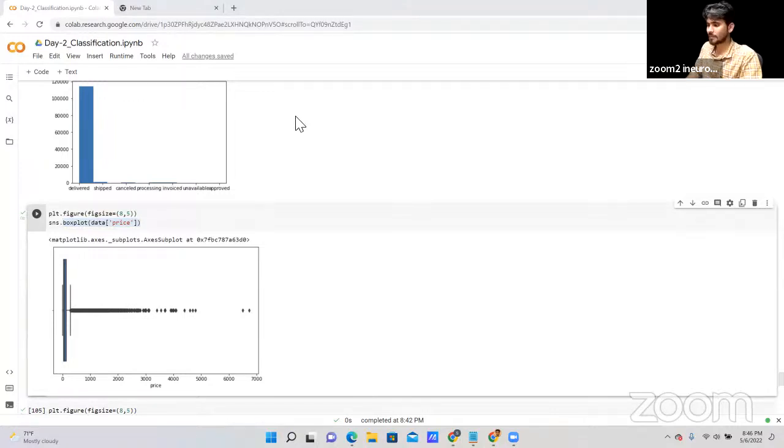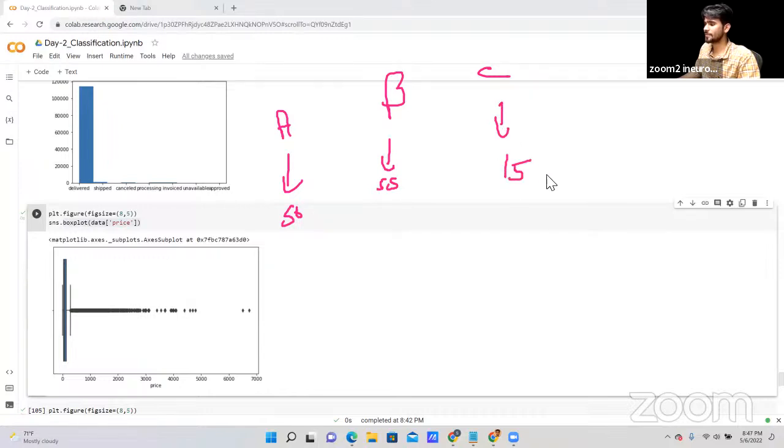Let's say we have 3 products, A, B, and C. The first product price is 50. The second product price is 55. And the third product price is 150.